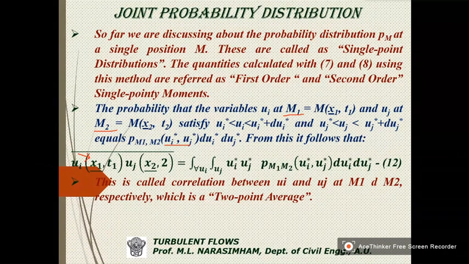So this is the definition. This is called the correlation between ui and uj, where our parameters ui and uj are at M1 and M2. So this is a 2-point average.